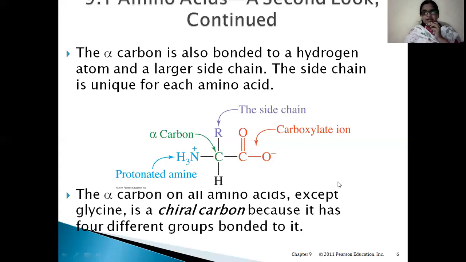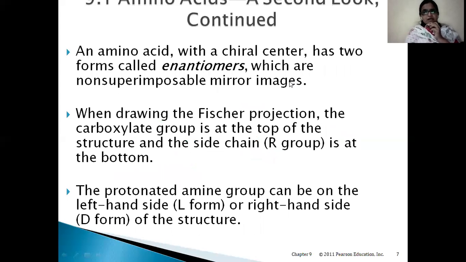In the rest of the 19 amino acids, the central carbon, that is the alpha carbon, is also called the chiral carbon. It is called a chiral carbon when four different groups are attached to the central carbon, and only then. So the central carbon can be called the alpha carbon as well as the chiral carbon.